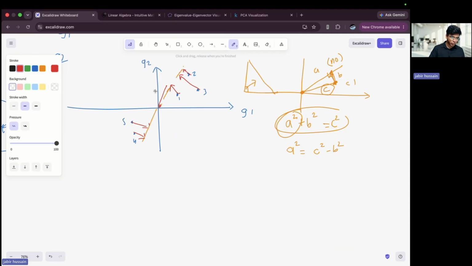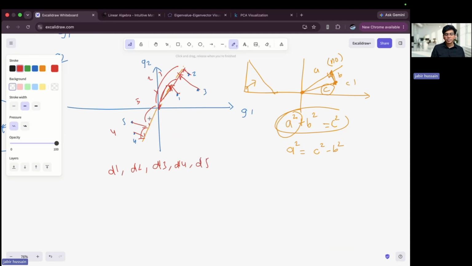Let's say this is distance 1, distance 2, distance 3, and so on for all five points. So first of all, we draw a random line which aligns towards, for example, the y-axis, right? I'll calculate all the distances from the origin to the projected points. So I'll calculate D1, D2, D3, D4, and D5, right?